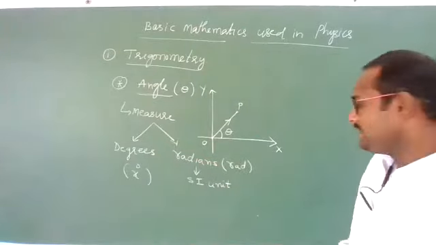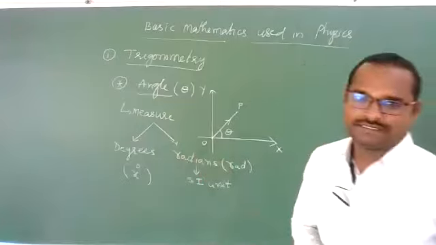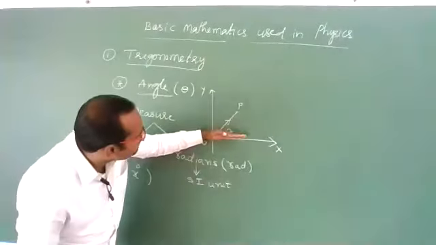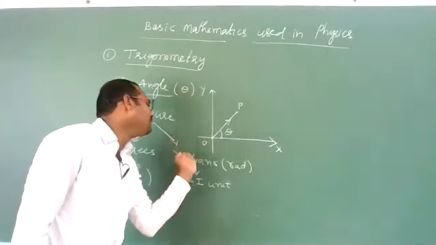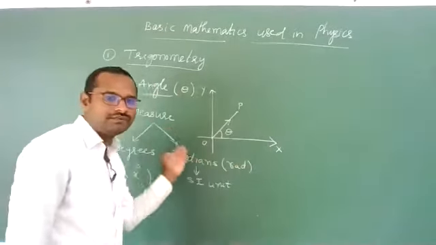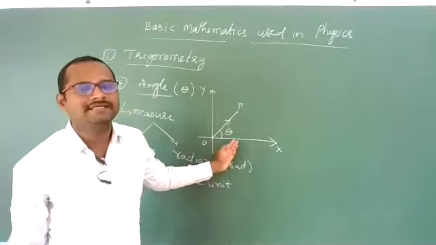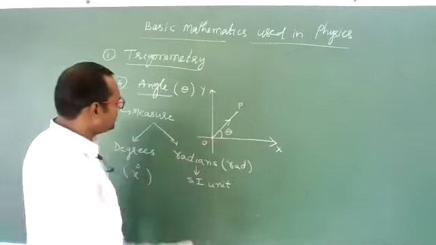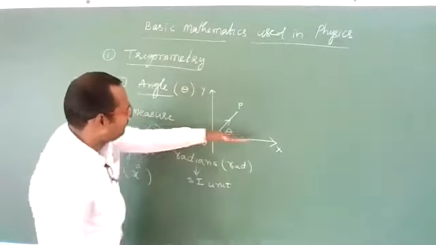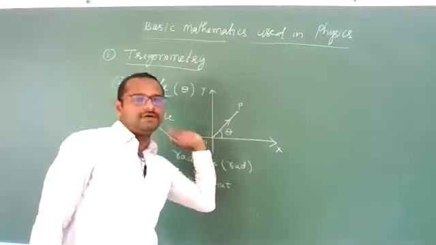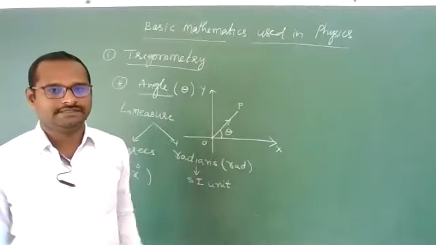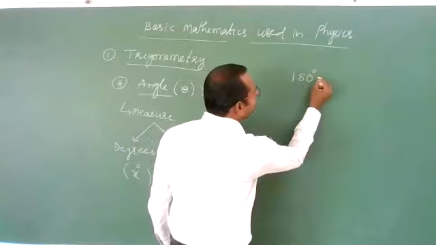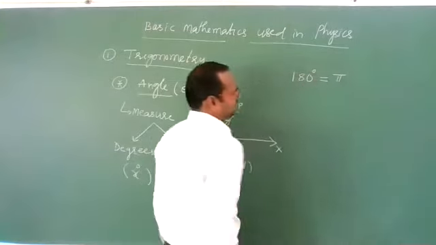Now, there is one relation between degrees and radians. Let us suppose this rotating vector OP has made one complete rotation. It has come back to the same x-axis again. How much angle has it rotated? 360 degrees. Or let us imagine it has come to this line, from here to this point. Then how much angle has it rotated? 180 degrees. And this 180 degrees is equal to pi radians.